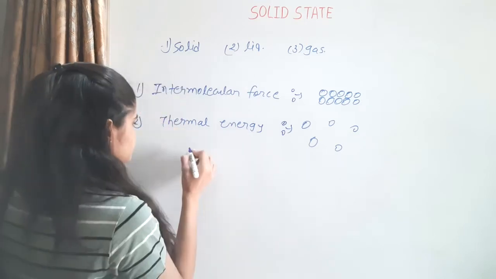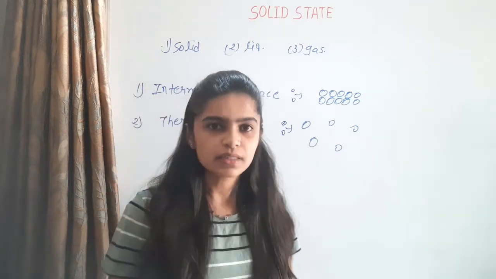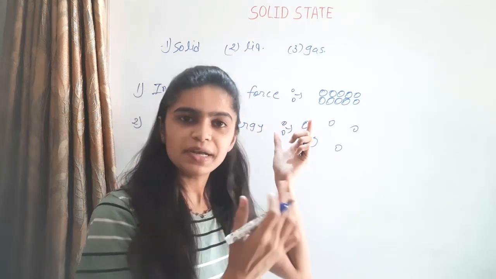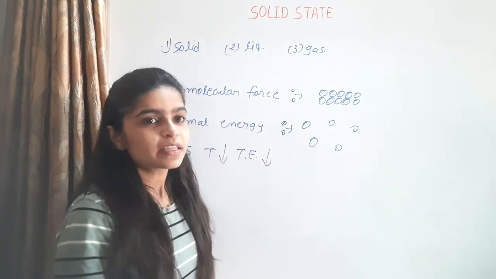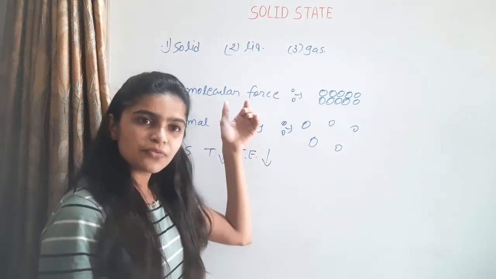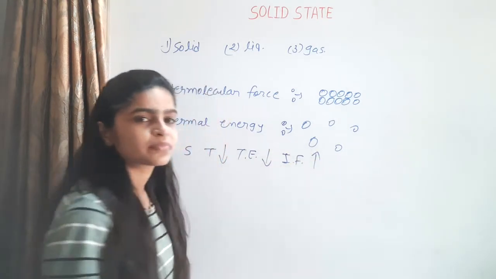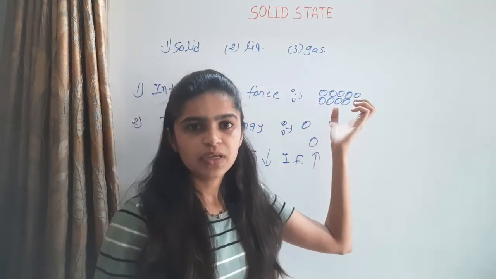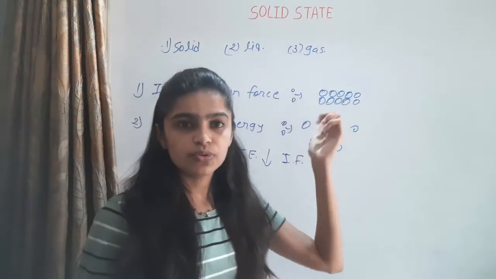One example: when temperature decreases, thermal energy also decreases, because thermal energy is related to temperature. Thermal energy and intermolecular forces are opposing, so when thermal energy decreases, intermolecular forces increase. When intermolecular forces increase, all particles come closer. So in a solid, all particles are close to each other.